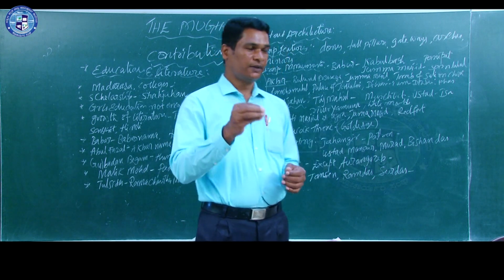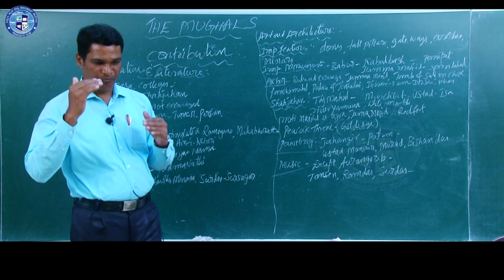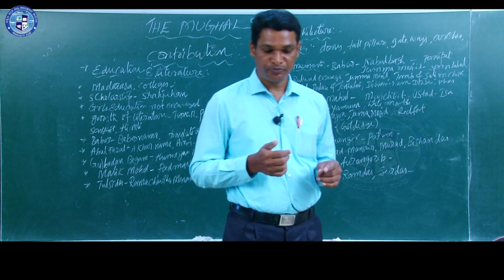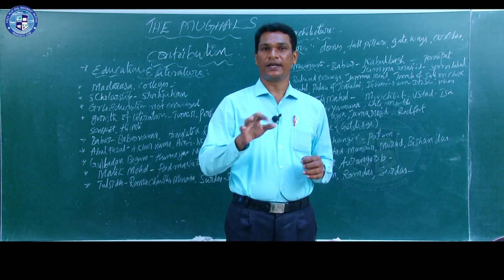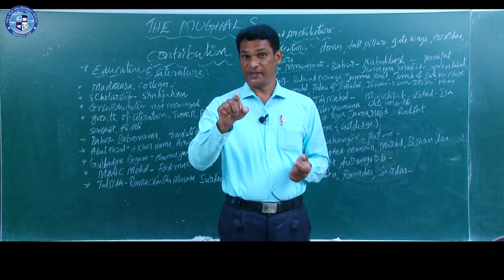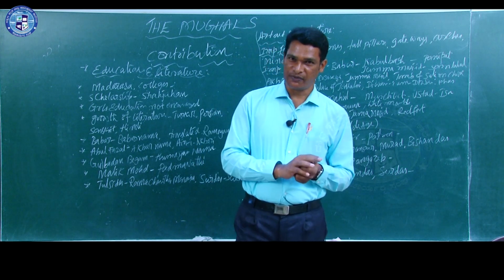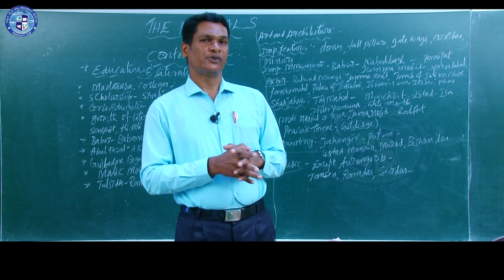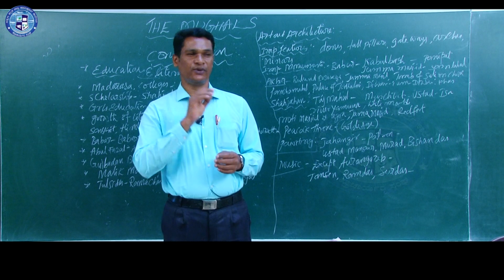So, before concluding, once again let us rewind what we have studied in this class. The Mughal dynasty was founded by Babar. I told you to remember that the year 1526 is very important. The first battle of Panipat was fought between Ibrahim Lodi and Babar. After the administration of Babar, Humayun ruled for a few years.